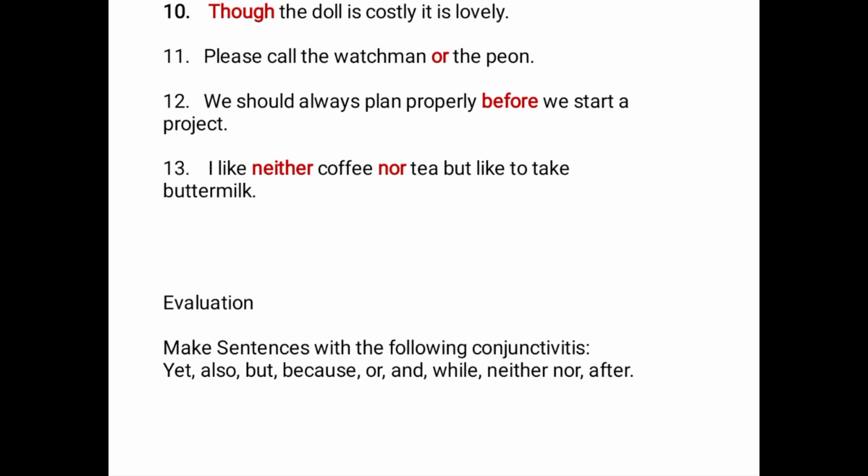Make sure you put these notes down. Let your note be complete between now and Wednesday when school will resume, because I'm going to mark notes. Don't forget that we have a short time to start our exam, and that's why I've been trying to see if we can do a lot of things now that we are home. Make sure all your notes are complete. Don't come telling me you did not go home with your notes or your note is not complete, because I won't take it. And I'm not coming to the class again to explain this video here. Sit down at home now, replay this video, understand it better, and write your assignment down for me.